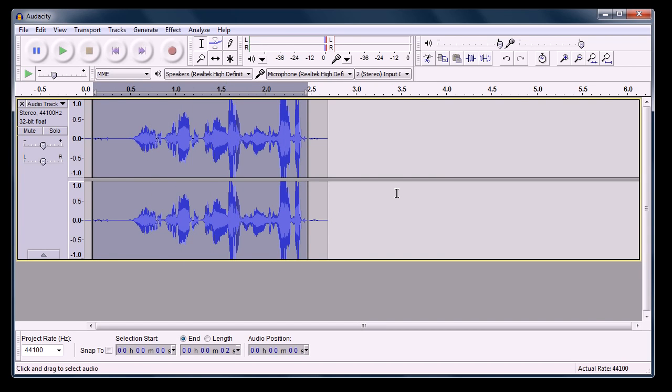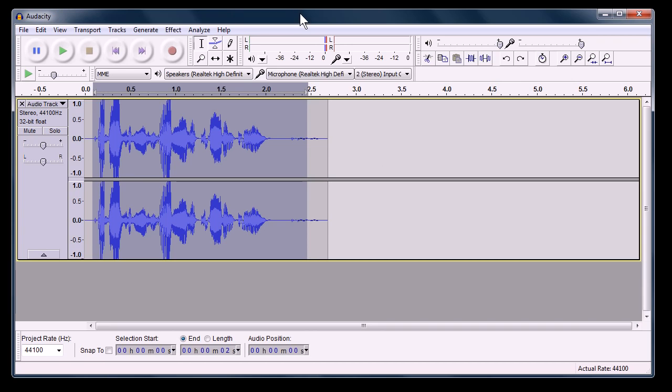You can use this program for a lot of things. It's pretty easy to use, has a simple interface. You can, for example, take the lyrics off of a song, so you have just a karaoke type version. You can take an audio recording and change the pitch, the speed, the tempo, you can amplify it. It's just got a lot of different effects you can use, and it's great for recording and capturing audio. And then you can export it in WAV format.